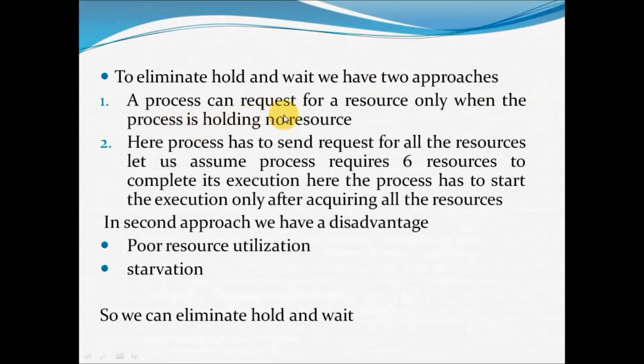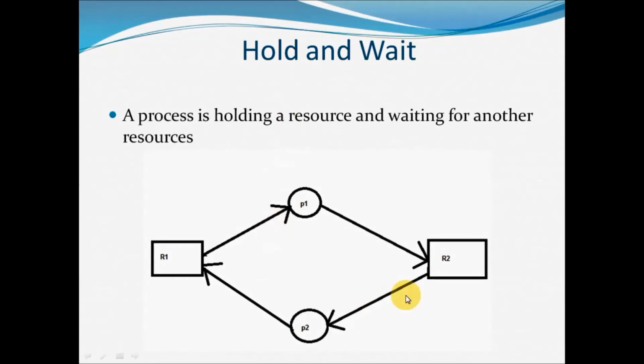That means for a process to request a resource, it should not hold any resources. So for P1 to request R2, it should not hold R1. Then only P1 can request R2.